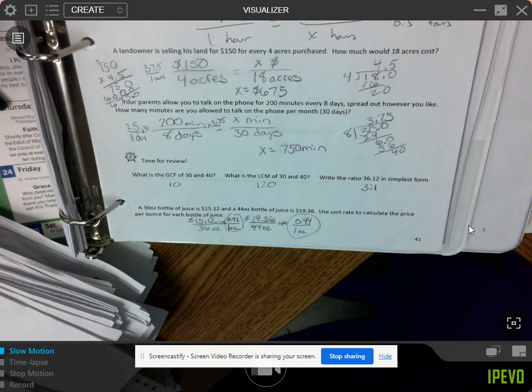Tomorrow is a retake day and finishing up our Khan Academies. Next week, after Thanksgiving, Monday is the review day when we're making our help sheets. Tuesday is the practice test. Wednesday is the real test. So that's a week from now we're going to be testing on this. So make sure we don't forget it all.